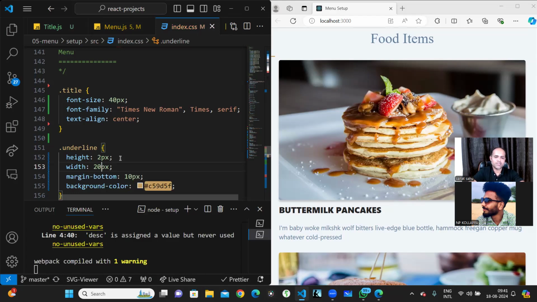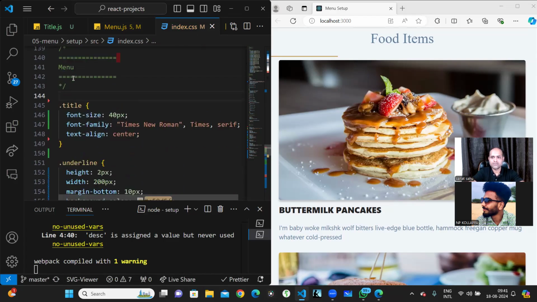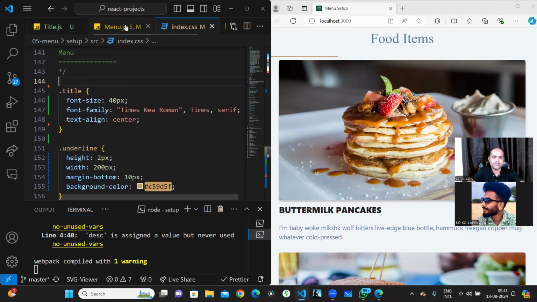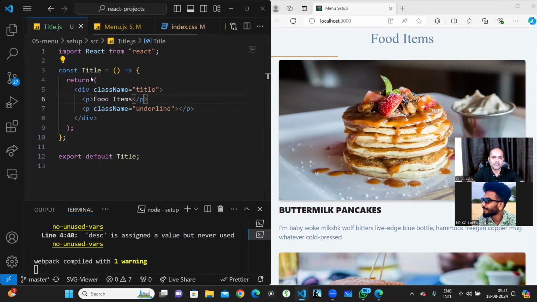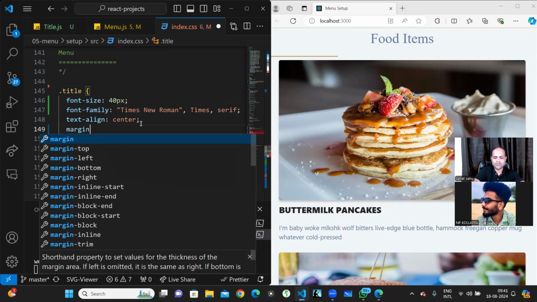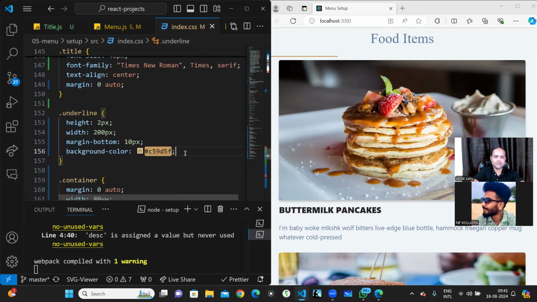It is very small. 20 pixel is not good. 20 pixel if I say, but it is going over there, right? So in this case, is there a body? In the body also I can give. So actually this became over here, right? So in that case, what I have to do is, what is it over here? Class name title, right? So this class name title I can give again the same thing to every place, 0 and auto. Okay, so no effect. So in that case, here you could write.